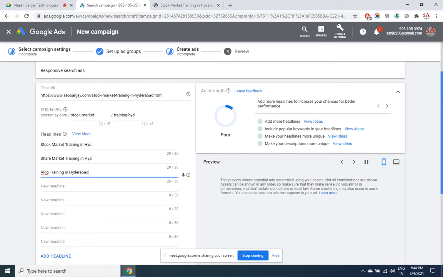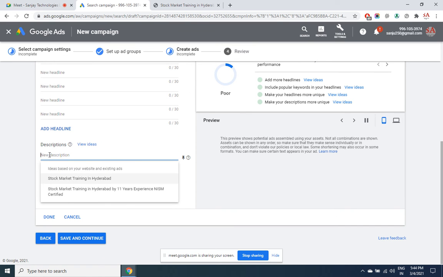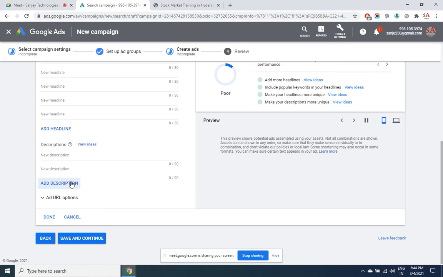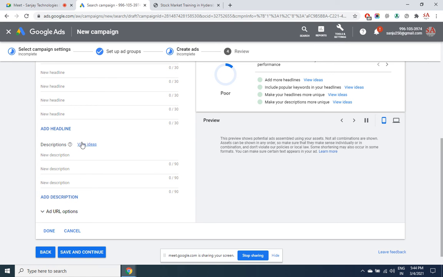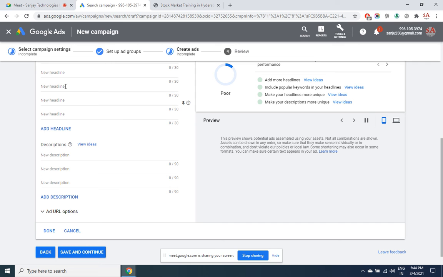For each headline, you need to create an ad description. First will go to the first, second will go to the second description, third will go to the third description, likewise. Here 2 to 4 descriptions have to be given. So there could be description which may be having different headlines. Different headlines may have common description. You can add more headlines like this, you can add more description like this. 2 to 4 is suggestible, so minimum 2 description you need to give.